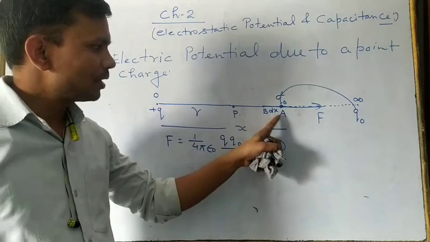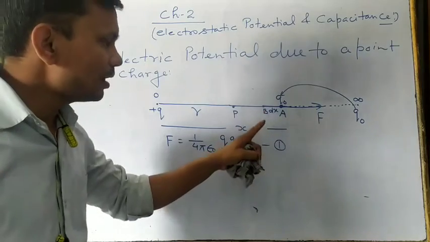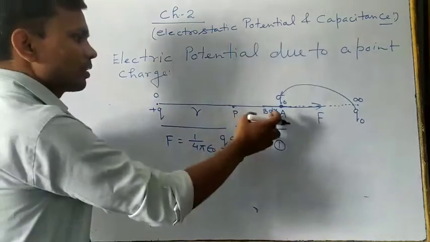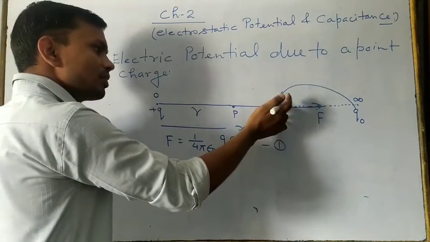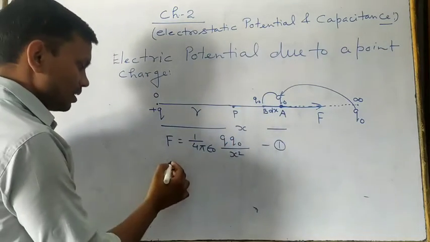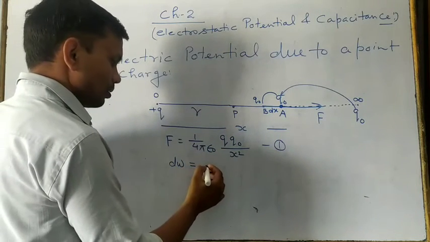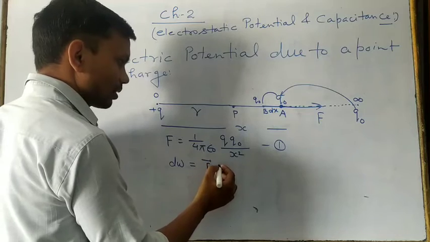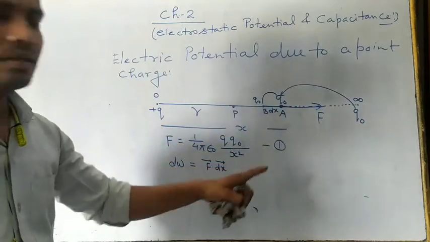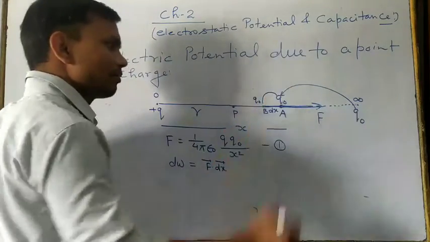Now here from A to B that small displacement we are taking, this is dx, and in between A to B, suppose electrostatic force is constant, then small work done on moving this unit positive test charge from this point to this point, suppose this is dW, right? So dW is equal to the scalar product of the force and displacement. So angle is 180 degree. This is the direction of the displacement, and this is the direction of the force. They are making 180 degree.